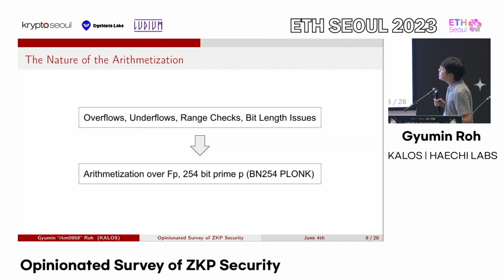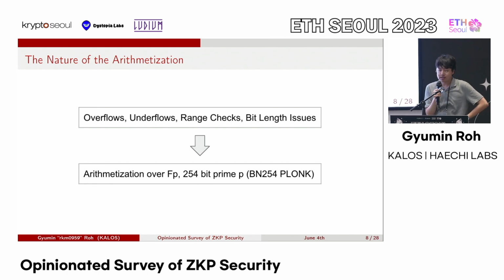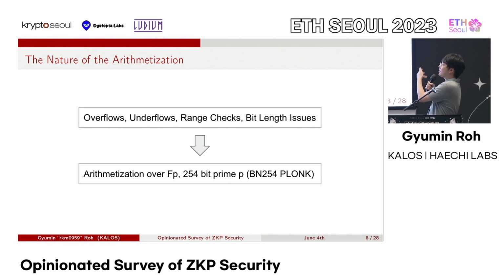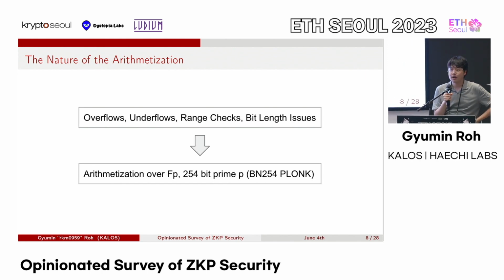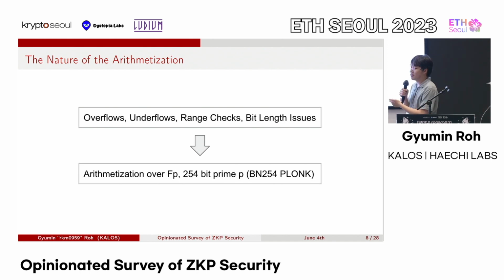If you look at the list and take these 4 vulnerability classes, so overflows, underflows, range check issues, and bit length issues, and think deeply about why these vulnerability classes are possible, the conclusion that I had is that these vulnerability classes are possible because our proof system, for example, BN254 Plonk, deals with the whole arithmetization thing over a 254-bit prime field.